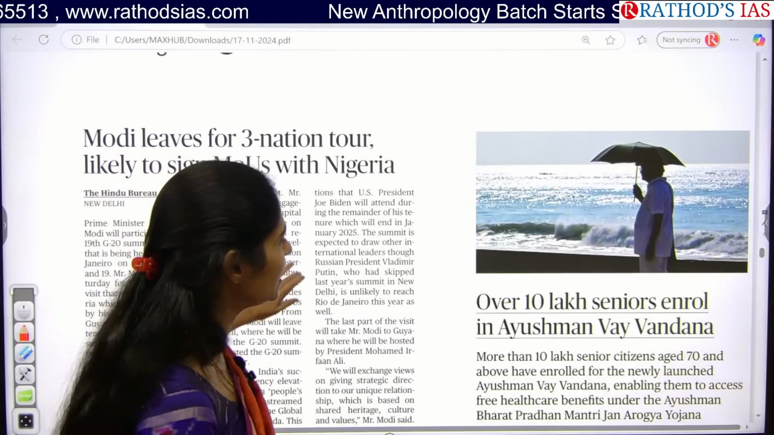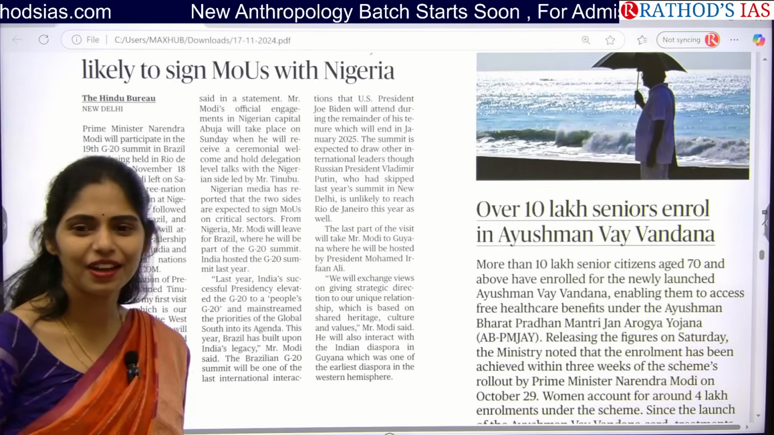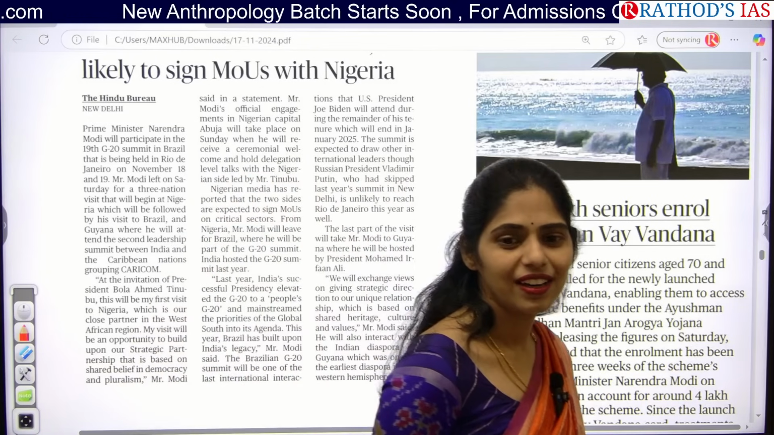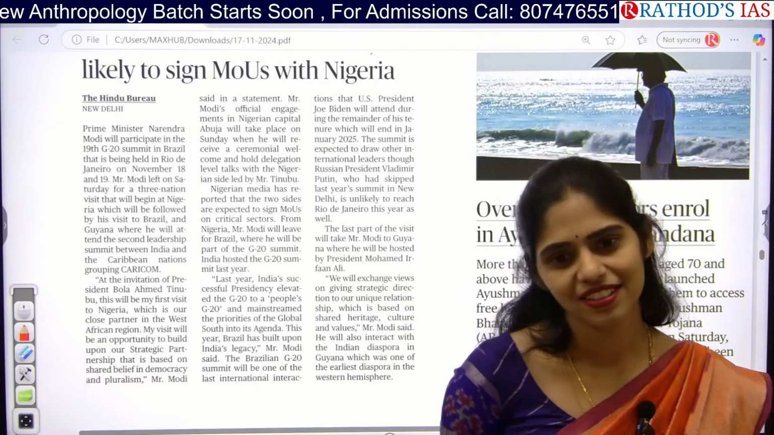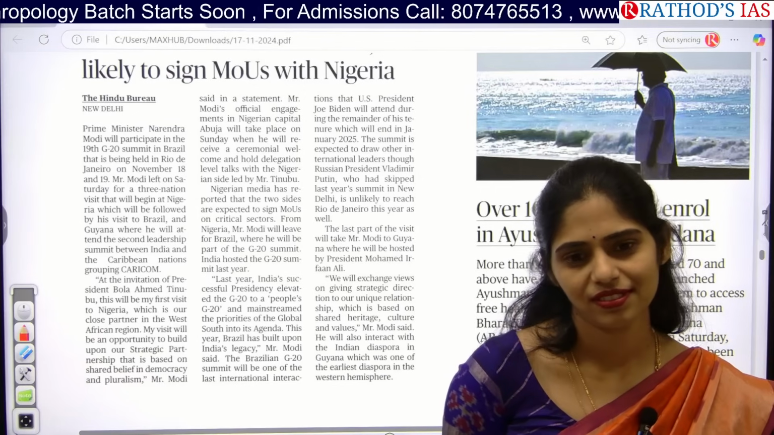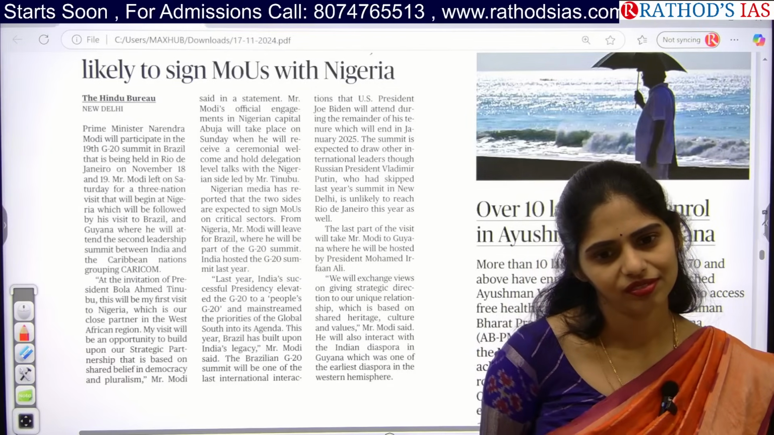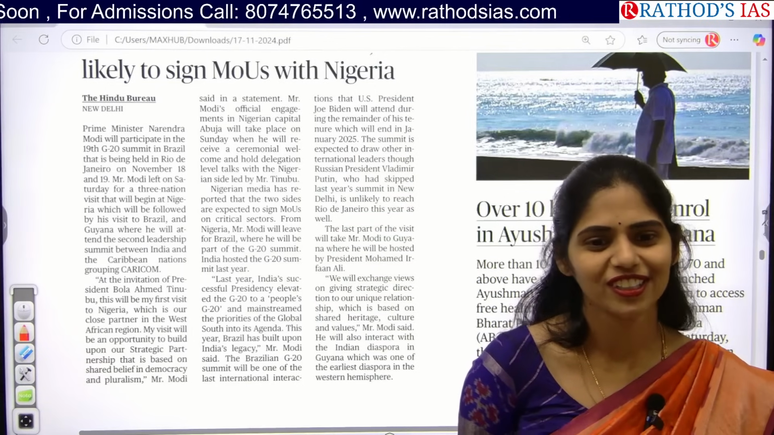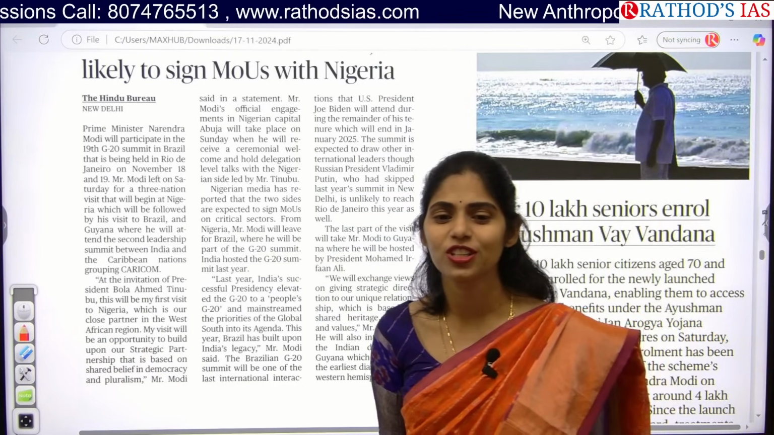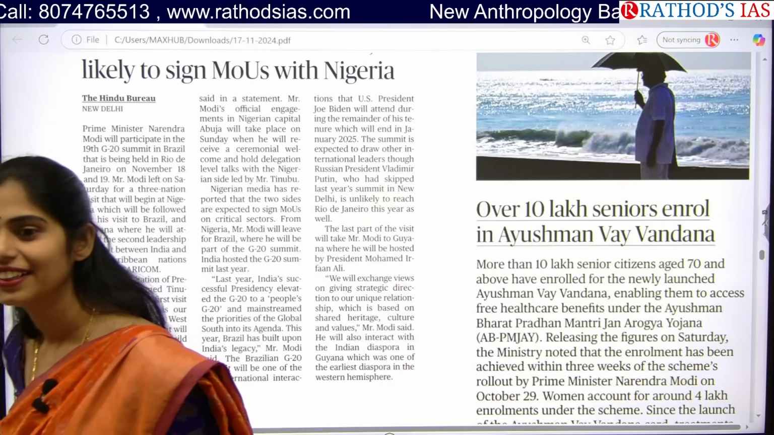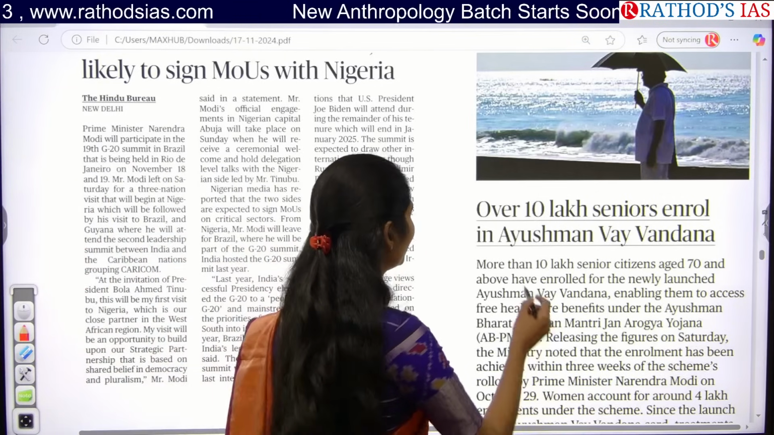And see this article, guys. Over 10 lakh seniors enroll in Ayushman Vay Vandana. What is Ayushman Vay Vandana? Caribbean islands, they will be connecting those. Chabahar port is in Iran, not in Egypt. In Egypt we have the Suez Canal. Okay, think. See the map and see this scheme, guys.